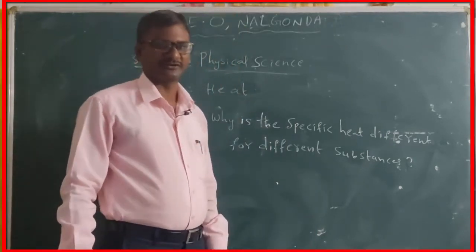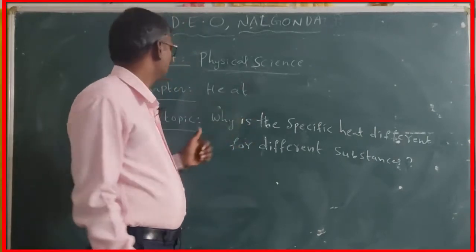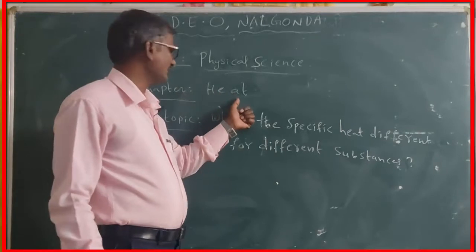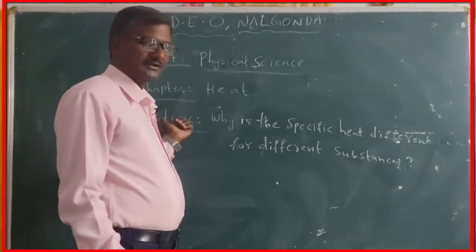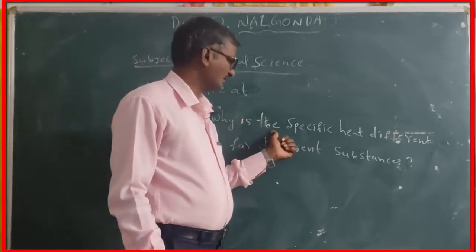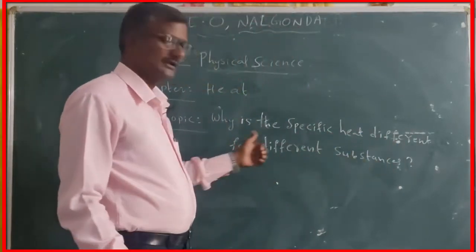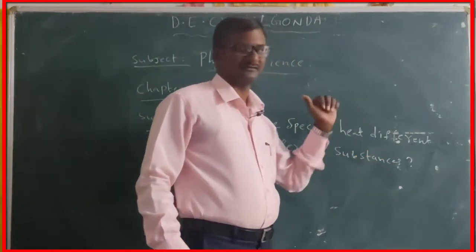Today we are going to discuss physical science. The chapter name is Heat, and the subtopic is why the specific heat is different for different substances.